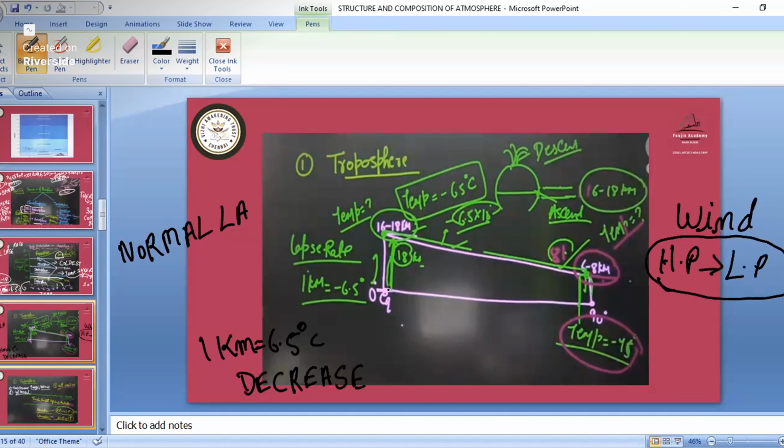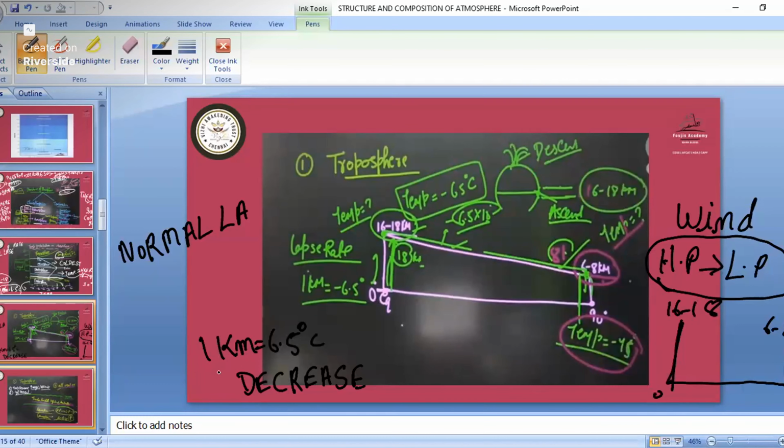At the equator we have the maximum height, 16 to 18 kilometers, and as you go towards the pole, at the pole side we have only 6 to 8 kilometers. You must remember that at the pole it is cold; it will be winter.